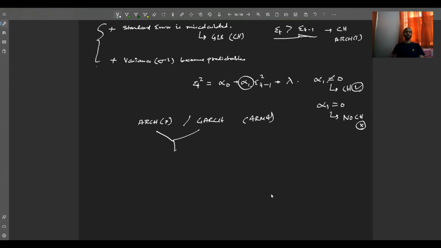We have recently visited them. They are basically, number 1, instability of the parameters, and number 2, forecasting is not that good or it is unreliable. So this is all about ARCH models and ARMA models, friends.